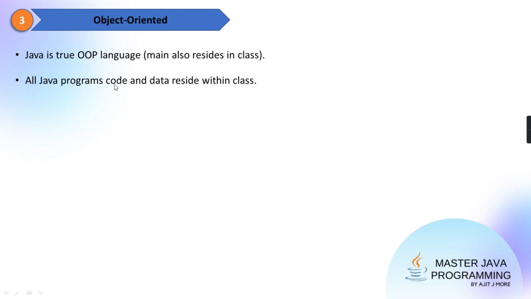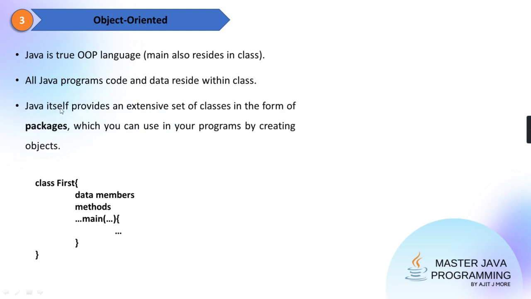Okay. See here, all Java programs' code and data will reside within the class only. In Java, whenever you write any program, you will not write a single line of code outside a class. Everything you have to write within a class. See, the class name, your data, your methods, and even main. Methods means functions in which you will write logic, in which this data will be accessed or manipulated.